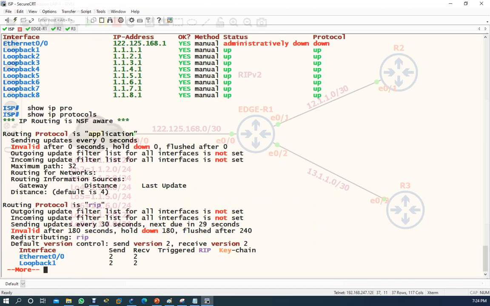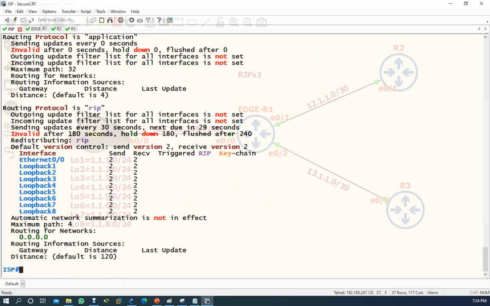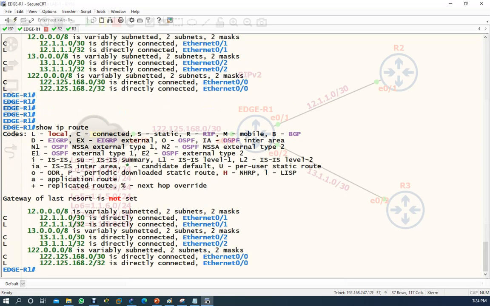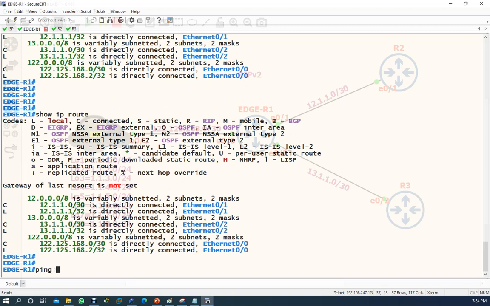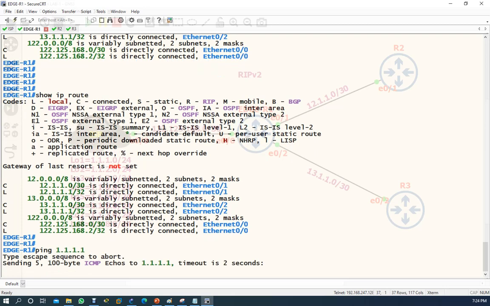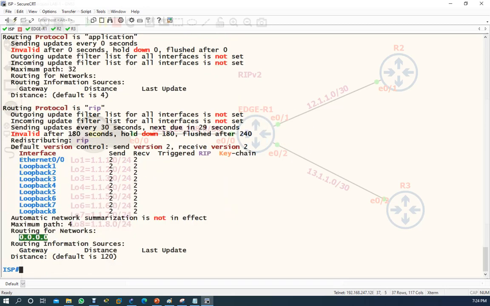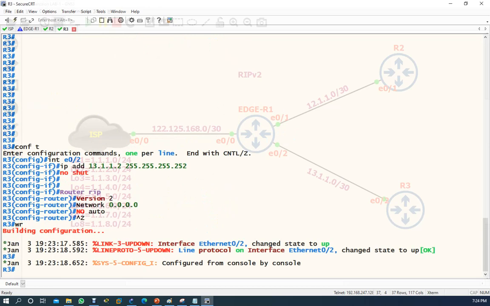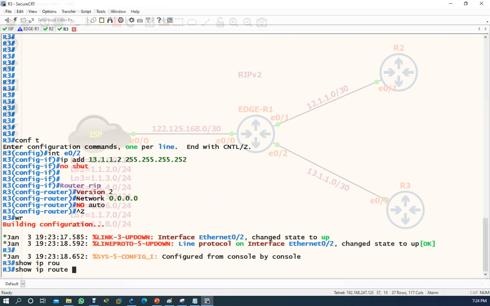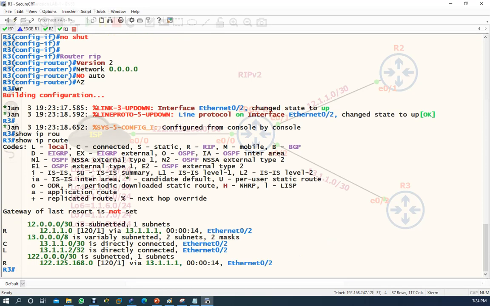So IP protocols, routing is advertised, so all connected routes should be here. Why is it not coming? Ping 1.1.1.1. Maybe the link.